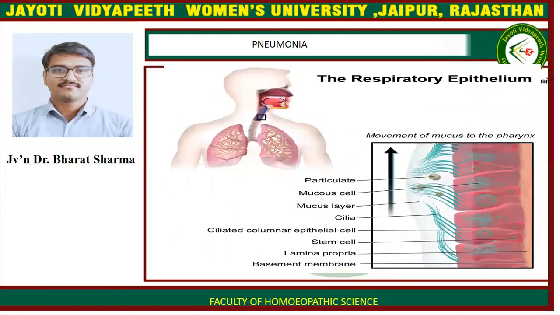The respiratory epithelium: the movement of the mucus to the pharynx. Here is the mucus layer, here are cilia, ciliated columnar epithelium cells, stem cells, here is lamina propria, basement membrane.